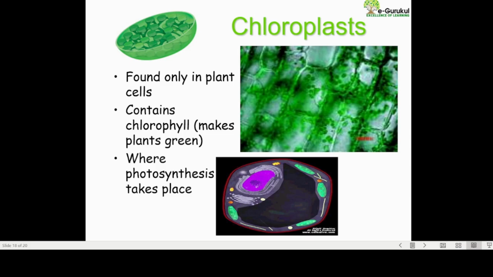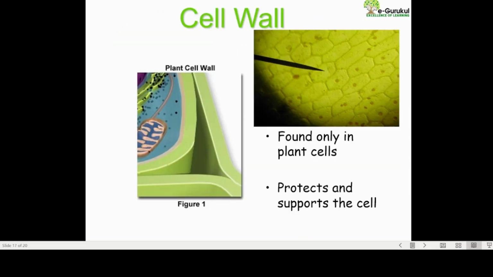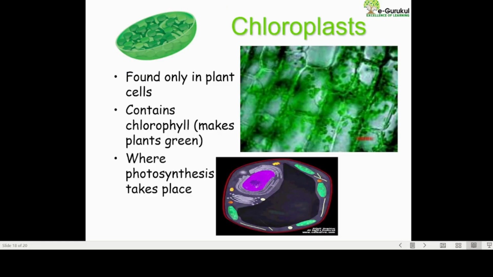Now, when we are talking about plant cells, we have already seen that plant cells have the cell wall. So we have to see what other organelles are present in the plant. The most important is chloroplast. Now, why is the chloroplast present? That is the most important question, because it contains chlorophyll pigment, and you know that chlorophyll pigment is important for photosynthesis.